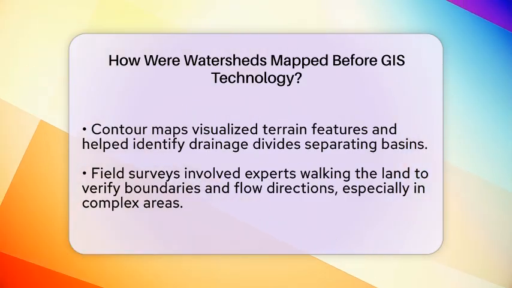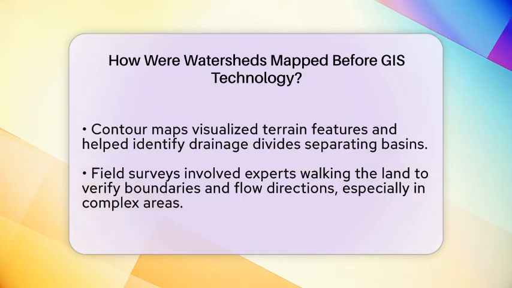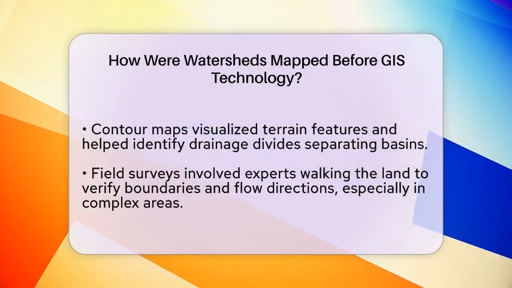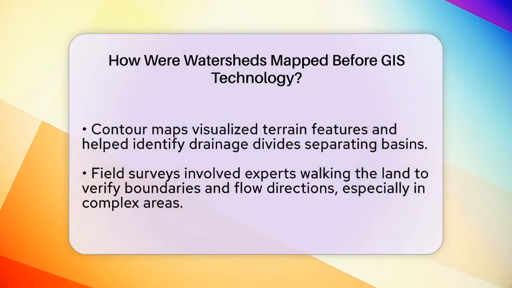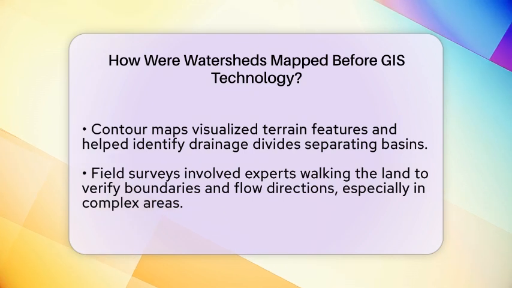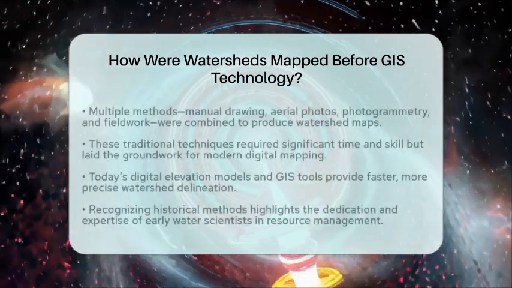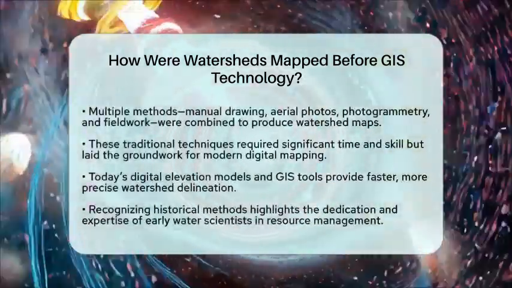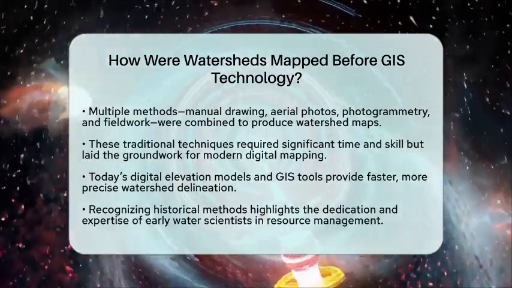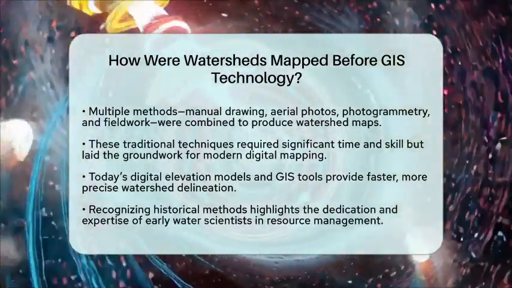Contour maps, which show elevation changes with lines, were also vital. These maps helped visualize the terrain and identify the divides that separate one drainage basin from another. Field surveys added more detail, with experts walking the land to verify boundaries and flow directions, especially in complex or poorly mapped areas. All these methods combined, manual drawing, aerial photos, photogrammetry, and on-the-ground surveys, created the watershed maps used for water management, flood control, and environmental planning.